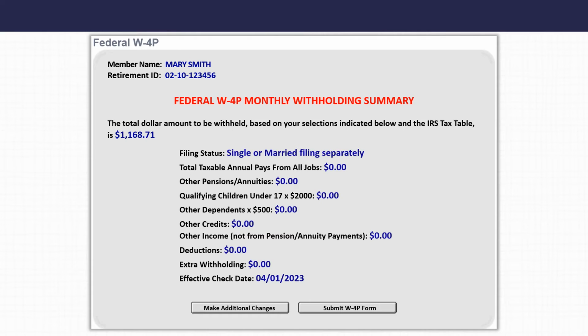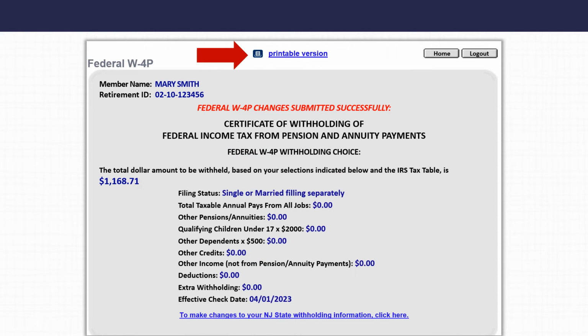Once you have clicked the View Summary of Changes button, the Federal W-4P Monthly Withholding Summary page will open. Please check that the information shown is what you want withheld monthly for federal income tax. If you wish to make changes, click the Make Additional Changes button. If the information is correct, click the Submit W-4P Form button to complete the process.